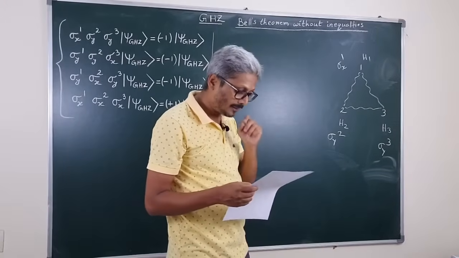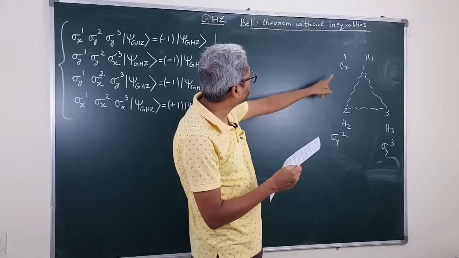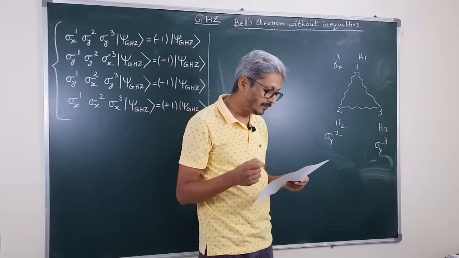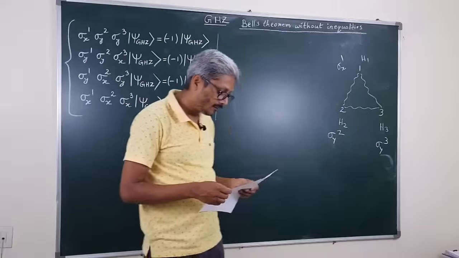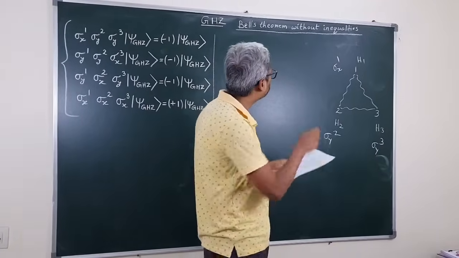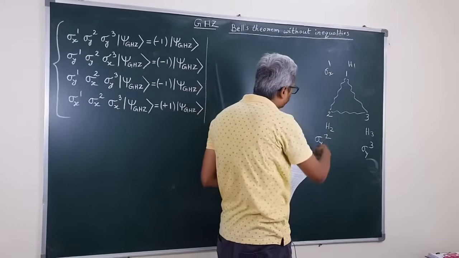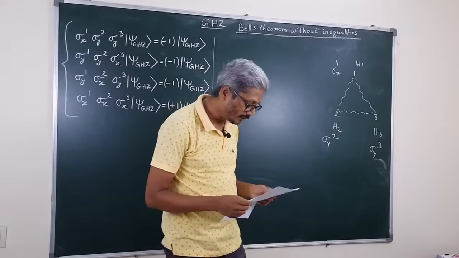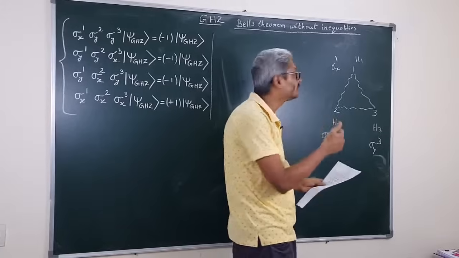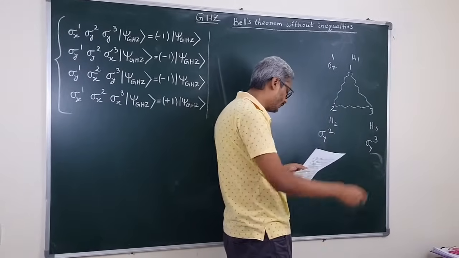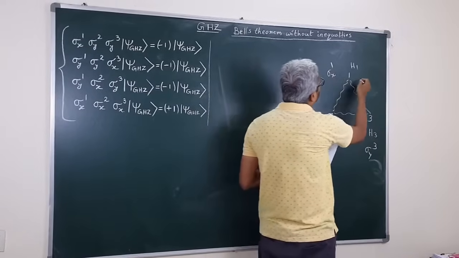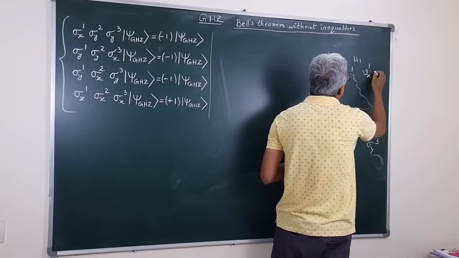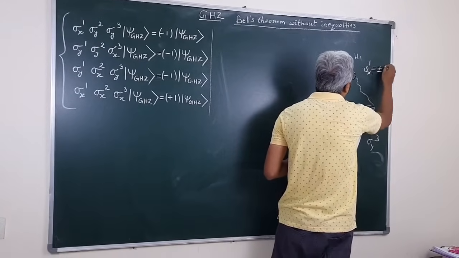Now suppose the measurement outcomes of these local spin measurements, that is sigma x1, sigma y2, sigma y3, are fixed by some local hidden variable model. So we assign values to these operators or observables: for sigma x1 we assign the value vx1, which can take the values +1 or -1.